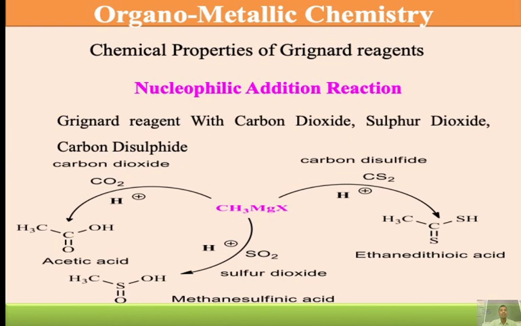Here we consider a Grignard's reagent, CH3MgX, that is, methyl magnesium halide, reacting with sulfur dioxide. It is converted into methane sulfonic acid. First it forms a complex. The nucleophile adds on